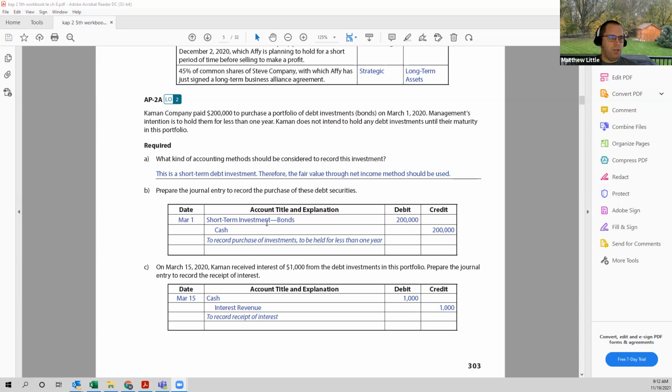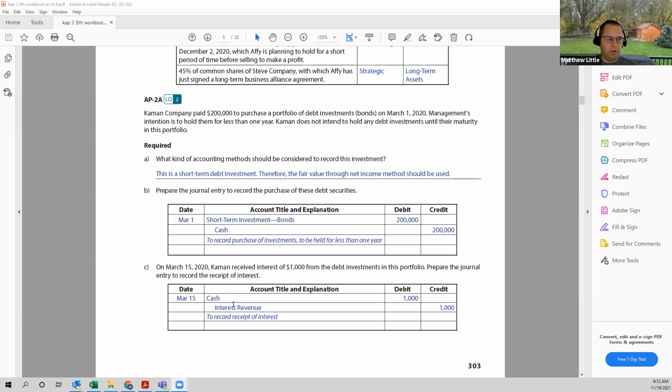So the initial journal entry on March 1st of 2020 would be a debit to the short-term investment in bonds for that company of $200,000 and a credit for cash. It's being held for less than a year. The next part says, what if on March 15th we received interest of $1,000 for the debt investments? And we're asked to prepare the journal entry.